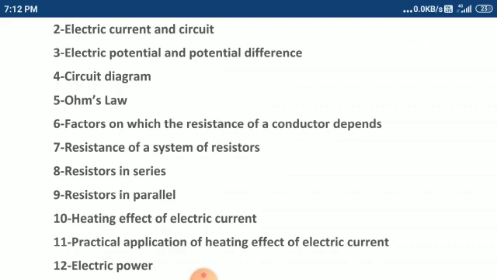8, resistors in series. In this topic we will learn, if 4 or 5 resistances are connected in series, how we will calculate the equivalent resistance. Same goes with 9, resistors in parallel. If the resistances are connected in parallel, how we will calculate the equivalent resistance. 10, heating effect of electric current. 11, practical application of heating effect of electric current.